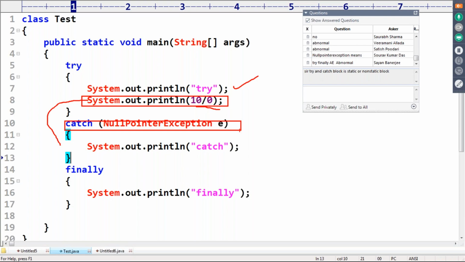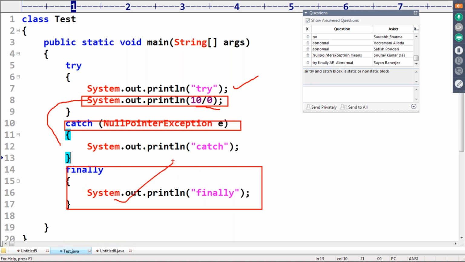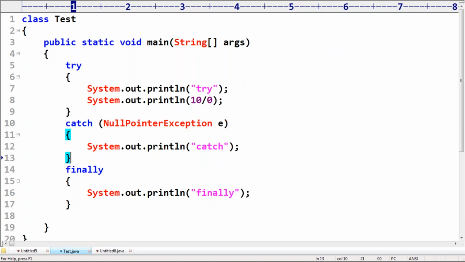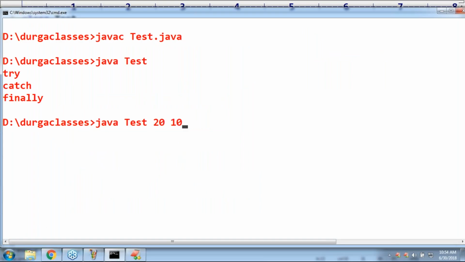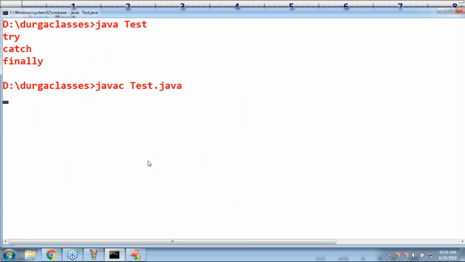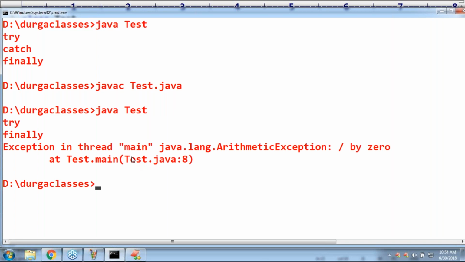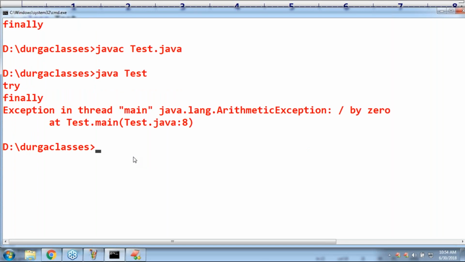But before abnormal termination, the finally block will compulsorily be executed. Remember, only the finally block will be executed. That's why this finally is going to execute: try, finally, and then abnormal termination. The code compiles fine. What is the output by default you are going to get? Try, finally and then abnormal termination. That's what you should be aware of.